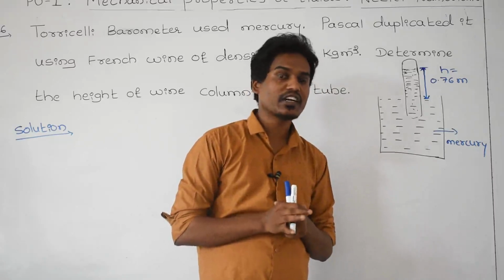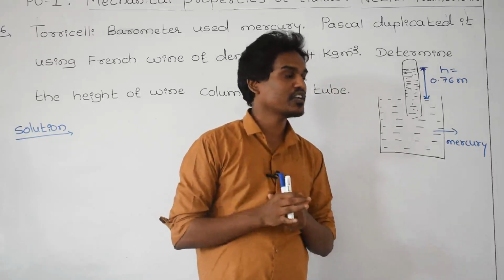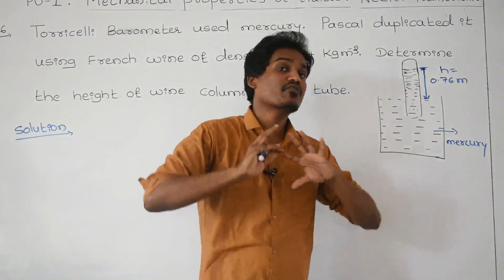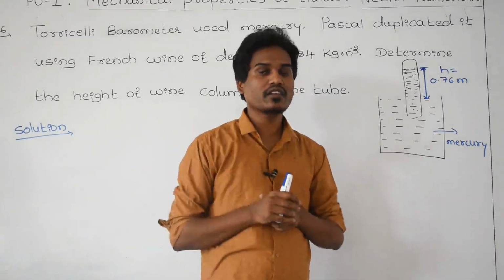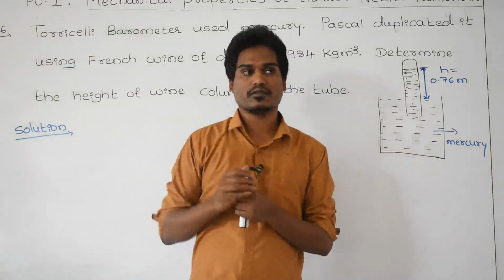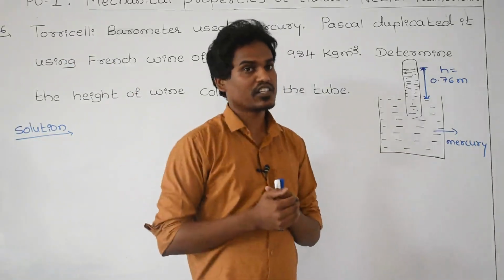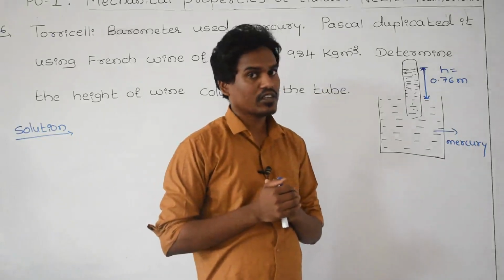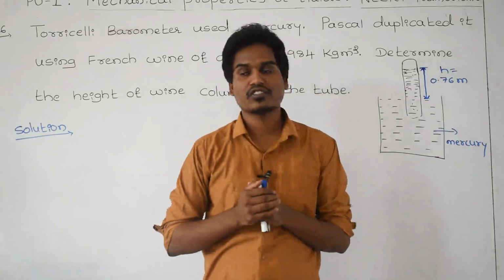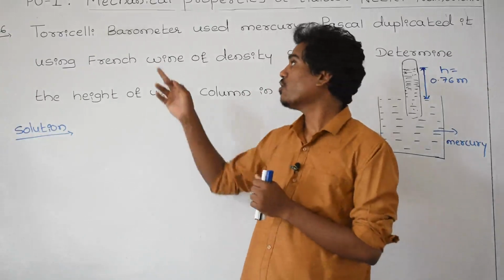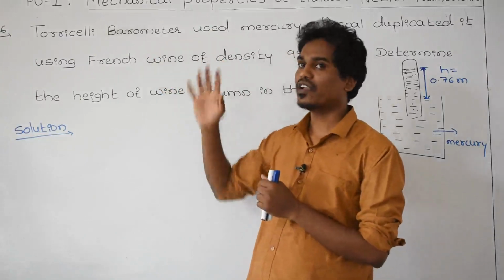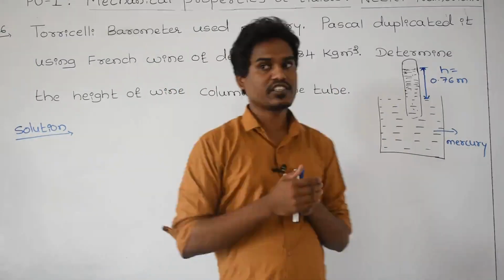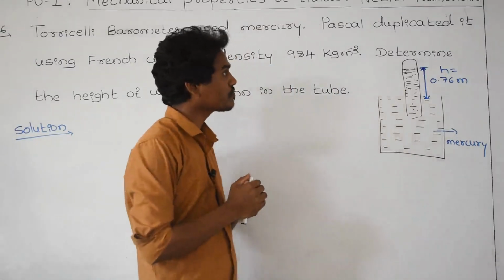That can be calculated by using an instrument called a mercury barometer, devised or discovered by a scientist called Torricelli. While discovering, he used a liquid for the preparation of this barometer, that is mercury. He used mercury as the liquid because it has a high density, as you know very well, and that is the reason.